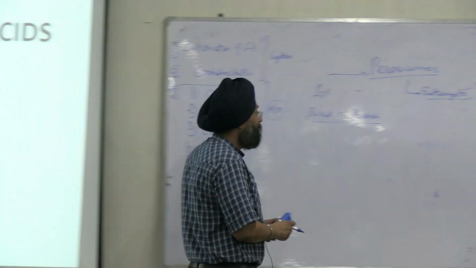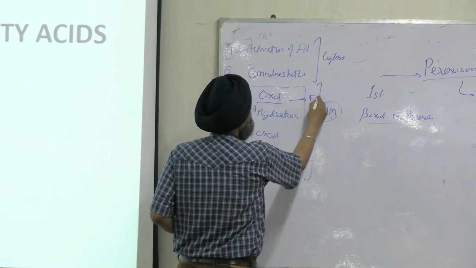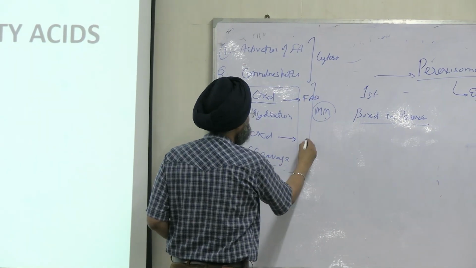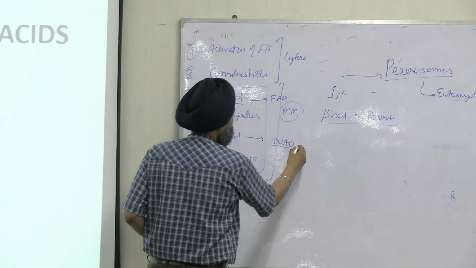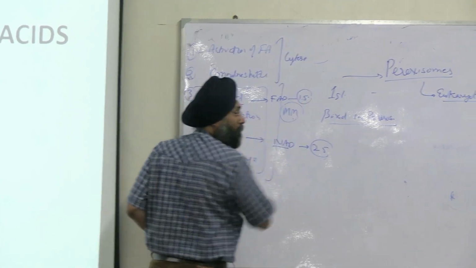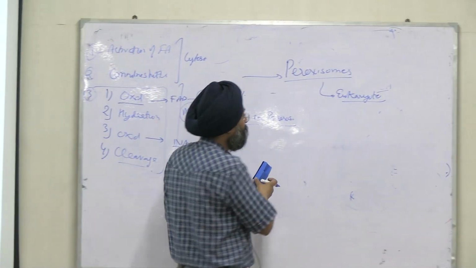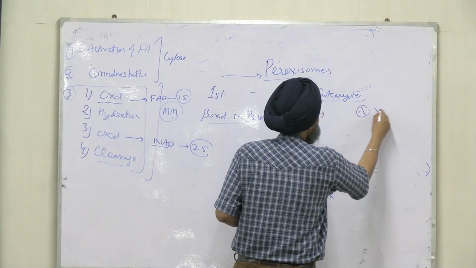So beta oxidation in peroxisomes. In this, I told the first oxidation FAD is produced, and in the second oxidation NAD is used. And here 2.5 ATP are produced, here 1.5 ATP is produced, right? But in beta oxidation in peroxisomes, in the first oxidation, what will happen?